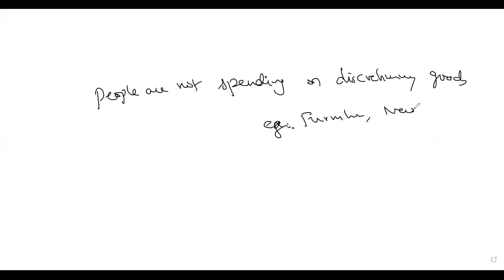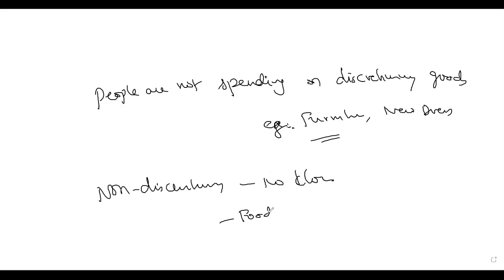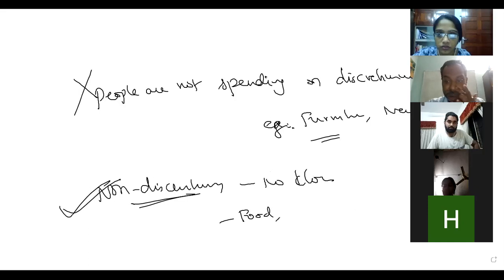For example, furniture, a new dress, whatever is other than food, without which you can live. When I say non-discretionary, there is no choice at all, you have to buy. For example, food items, cereals, pulses, water, electricity, all this. People are spending here, but people are not spending here. Now, somebody tell me why it is so.